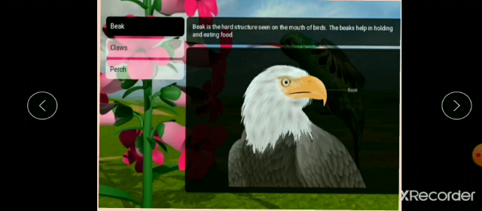In this video we are going to discuss the body parts of the bird one by one. So today the topic is beak. What is a beak? Beak is the hard structure seen on the mouth of birds. The beak helps in holding and eating food. See, in the first line it is about the definition of a beak, and in the second line it is about the function that the beak performs in the body of a bird.